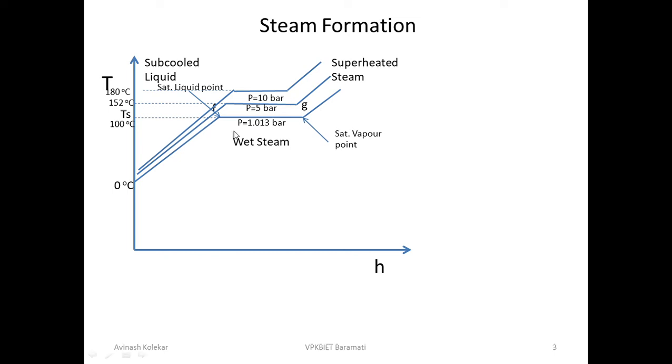So what is my point? My point is that if we have more pressure, you will have a higher saturation temperature, and that pressure and temperature pair is fixed. If the pressure is 1.013 bar, then the saturation temperature corresponding to that pressure is fixed, and that is 100 degrees centigrade.